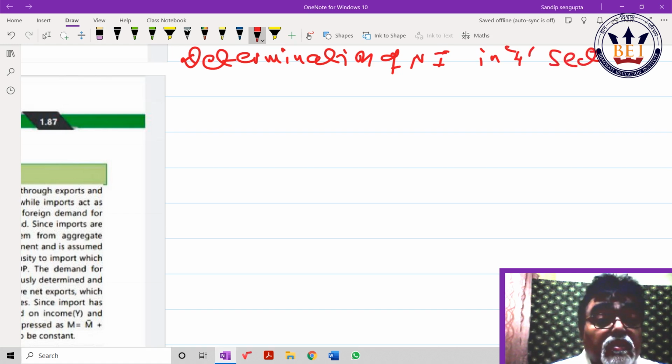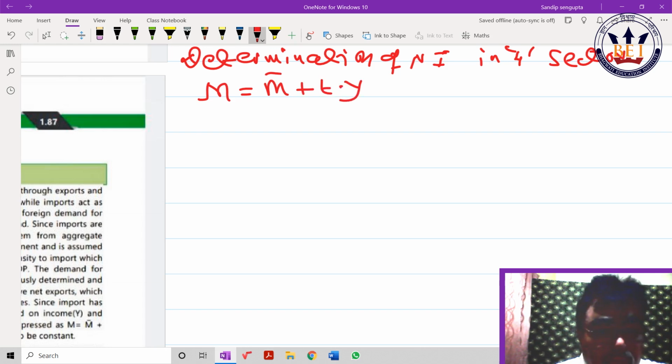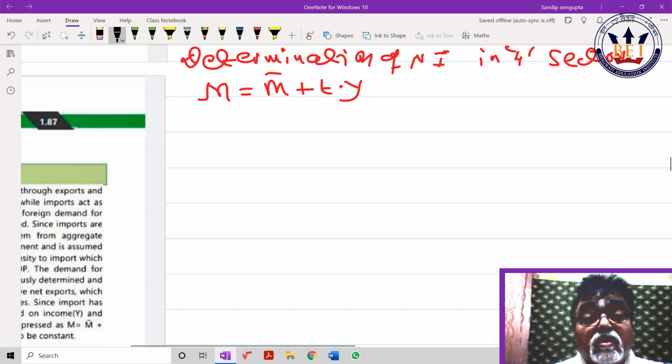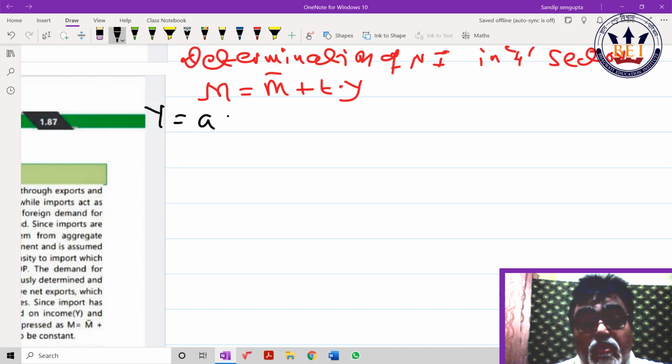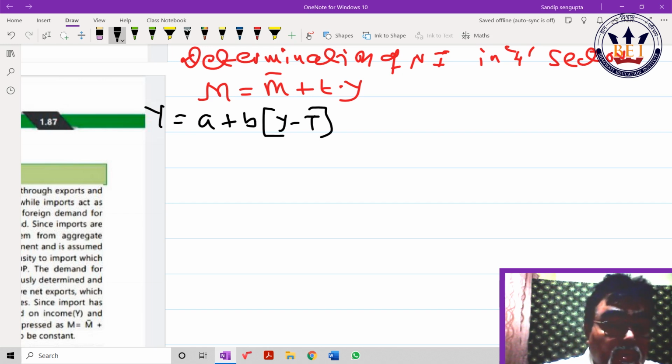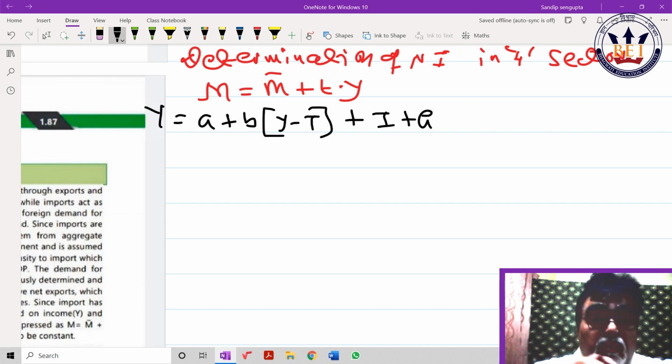So here they have given M as a function of income: M bar plus t into Y, the way tax was given. So Y is equal to A plus B, the general tax part, (Y minus T), plus I plus G plus X minus (M bar plus t into Y). Correct or not? The first line, I am telling you 1000 times, one has to take care of very carefully.